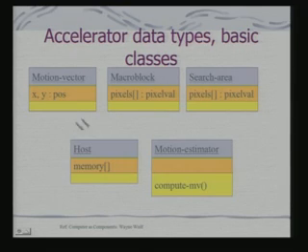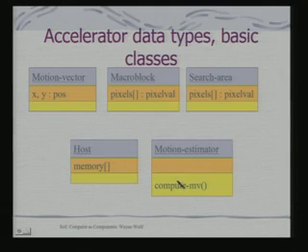These classes will also encapsulate the hardware resources. So, I am showing a top level resource which is the host processor along with the memory where the data will be, and you have a motion estimator, which is the accelerator block that we are trying to design, and the request the processor will make is to compute the motion vector.